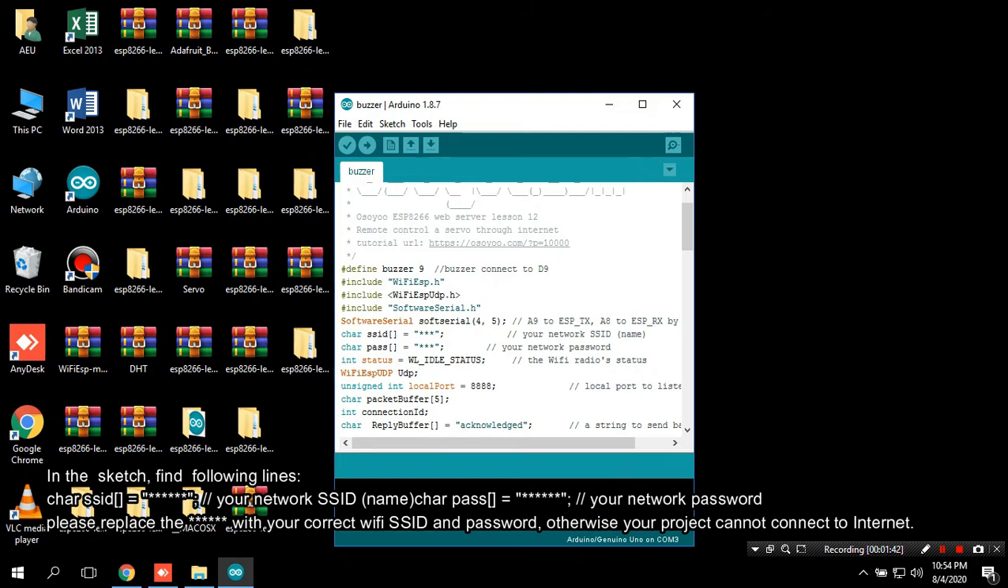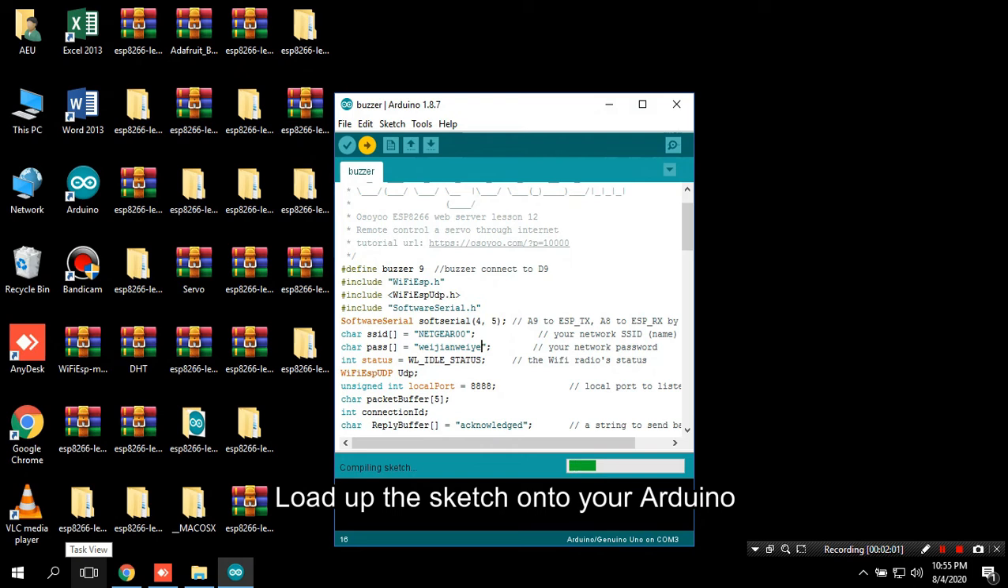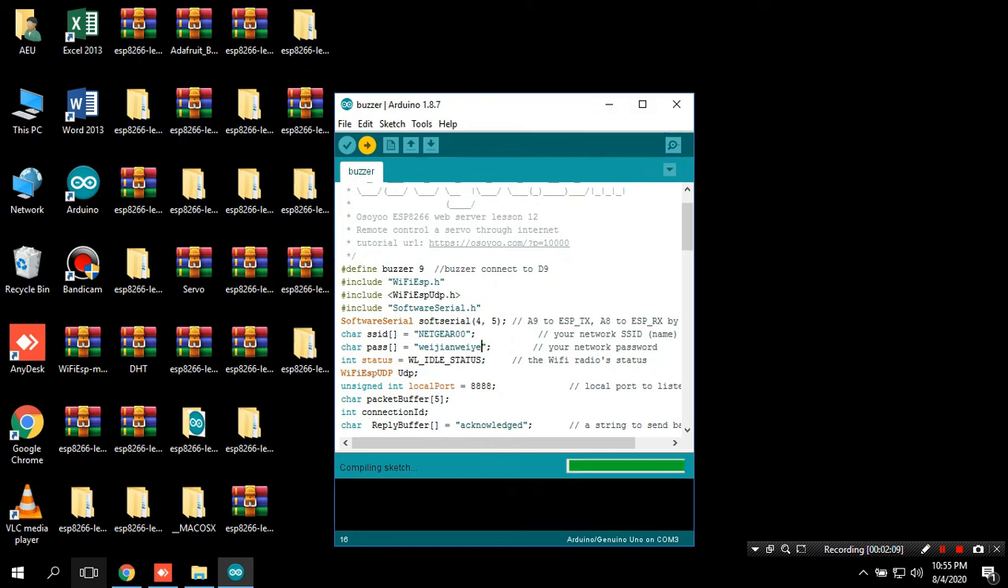In the sketch, find the following lines: char SSID equals // network SSID name, char pass equals // network password. Please replace these with your correct Wi-Fi SSID and password, otherwise your project cannot connect to the internet. Load the sketch onto your Arduino.